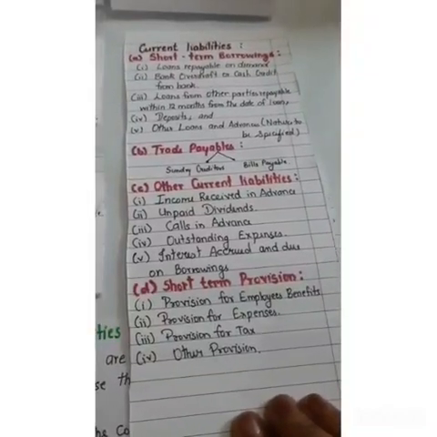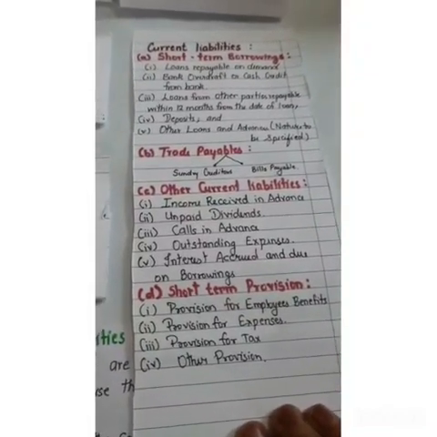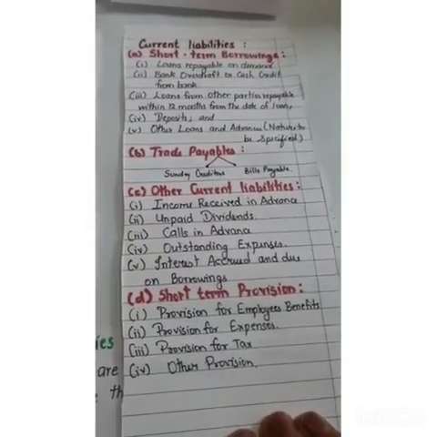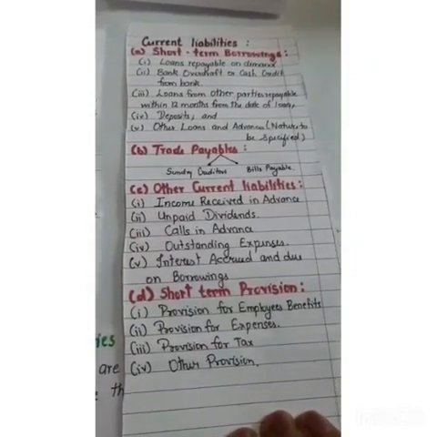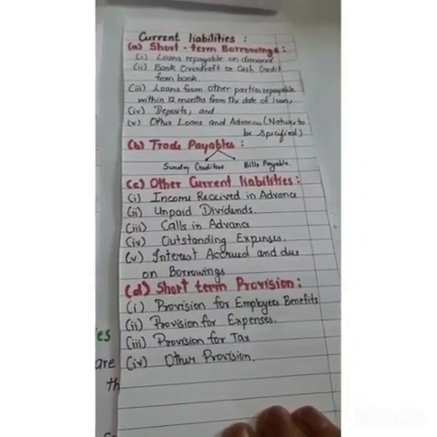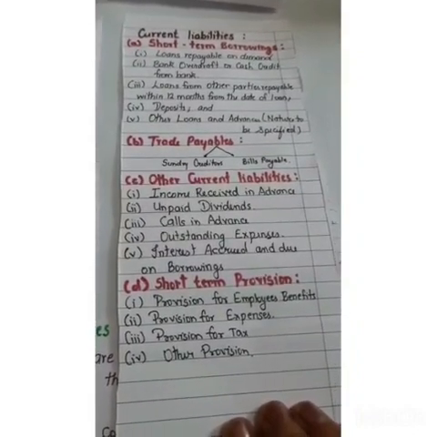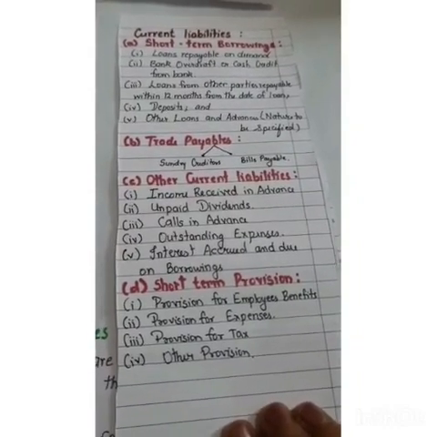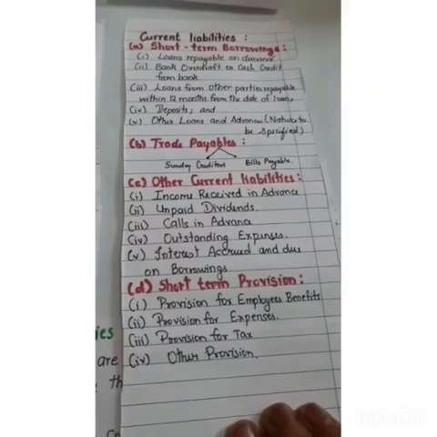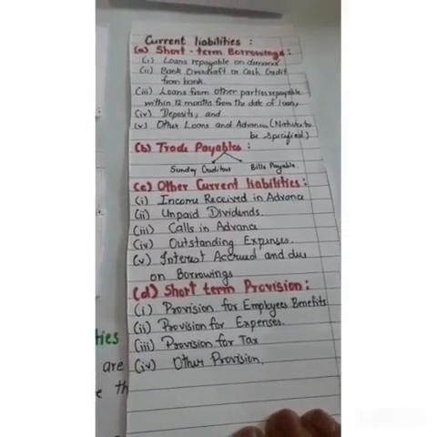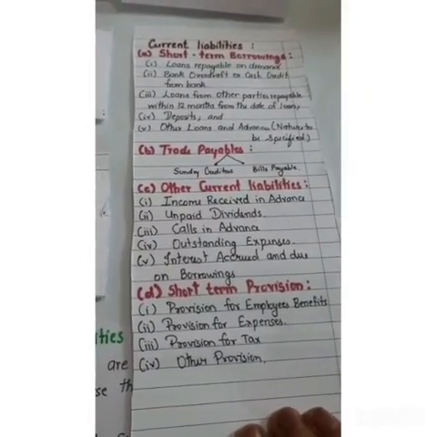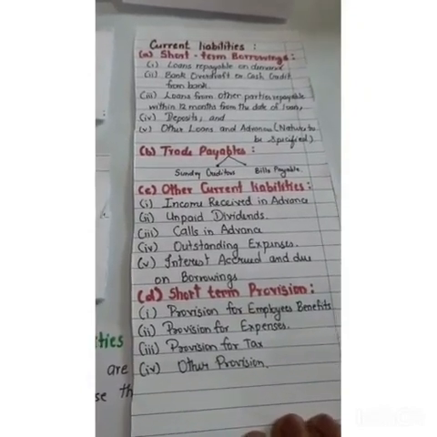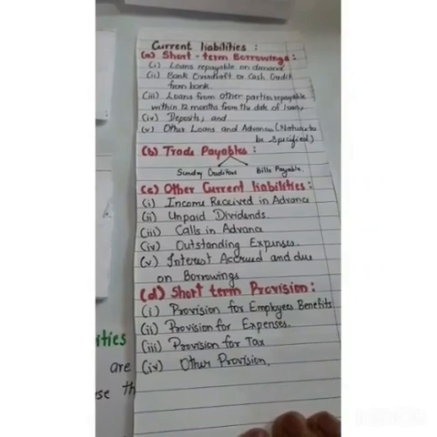What is current liability? You know what is current liability? The liability which we have to pay within a period of 1 year. So the classification related to current liabilities are short-term borrowings, trade payables, other current liabilities, and short-term provisions. Examples you can see here: short-term borrowings, that is loans repayable on demand, bank overdraft, loan taken from other parties which should be repayable within 12 months, deposits, and here also the loans and advances are there.